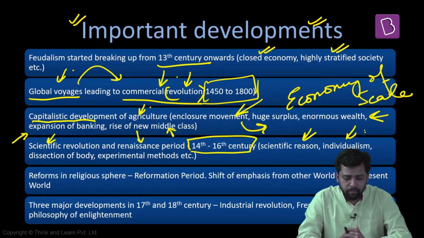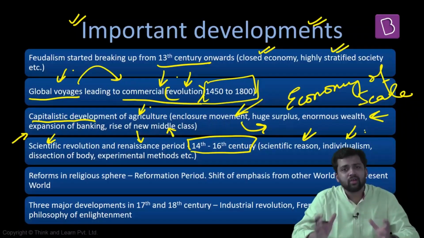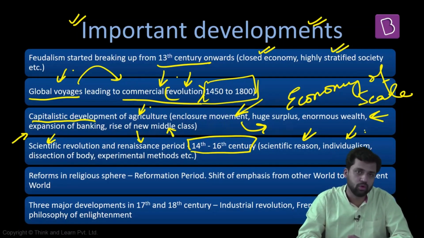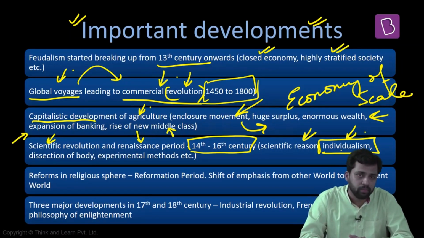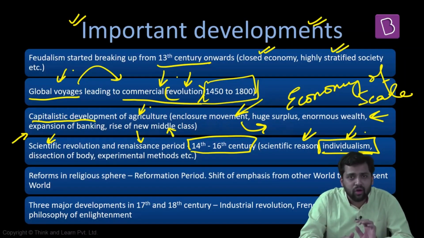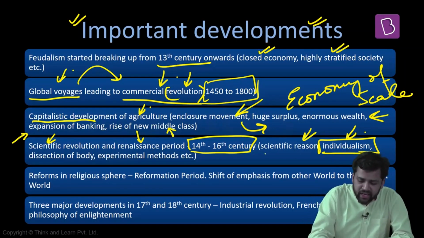Individualism is very important. Before this particular period, society was collectivistic. There would be certain common values and common norms. Everyone had to subscribe to those values and norms. You could not deviate from those norms, and if you deviated, there could be repercussions. But during this period, 14th to 16th century, individualism is gaining ground. That means the individual is more important now. The role of the individual is becoming more and more significant. An individual can talk about certain things which might go against the collective mindset. The level of tolerance to these individualistic emotions is increasing. So scientific reason and individualism are gaining ground.